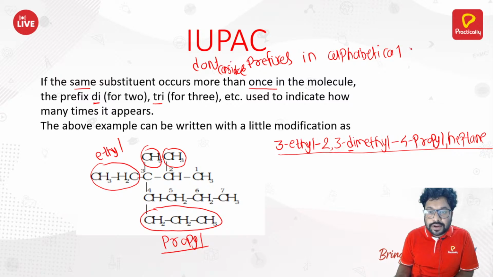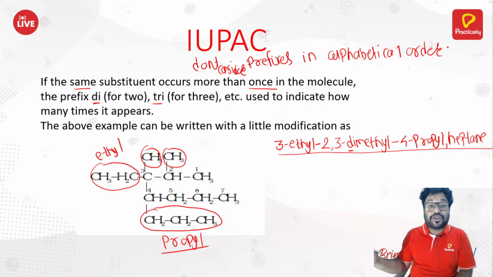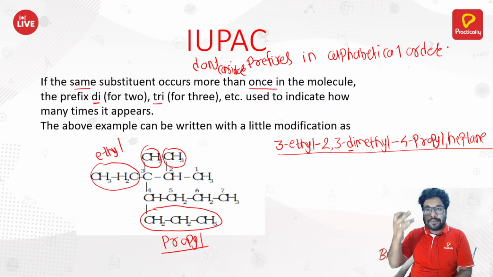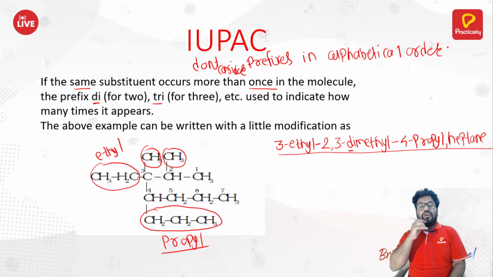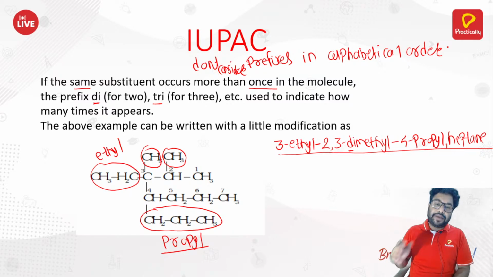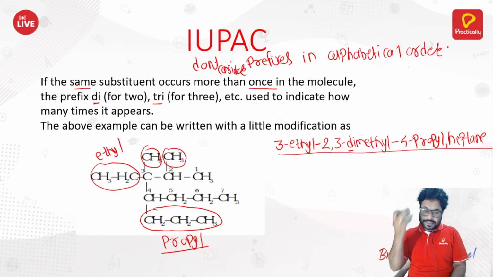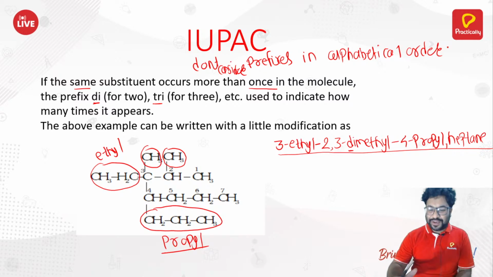You should never consider any prefix or any suffix in alphabetical order at all. The real name, which is ethyl, methyl, for that you need to use the alphabetical order, not for these prefixes. Moving ahead with this.